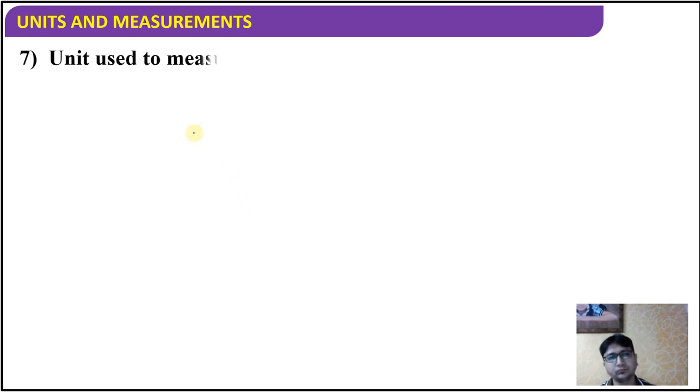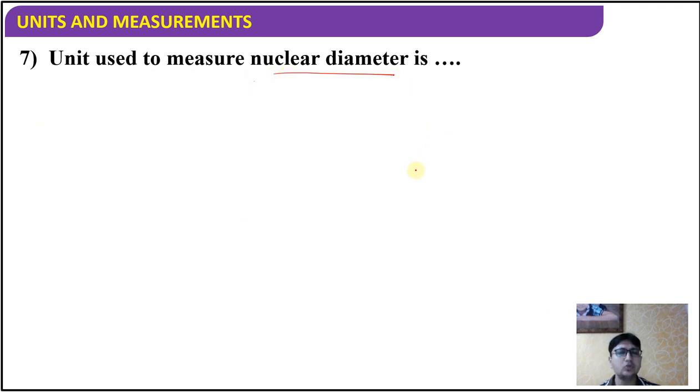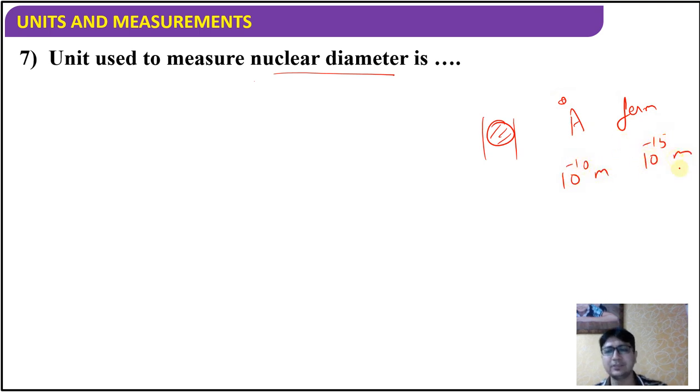Unit used to measure nuclear diameter. What is the nucleus? The nucleus is a part of the atom inside. It is very, very small. Angstrom is 10 raised to the power minus 10 meter and Fermi is 10 raised to the power minus 15 meter.